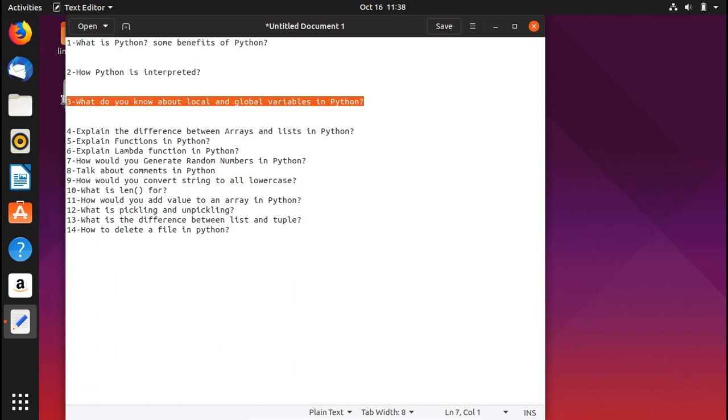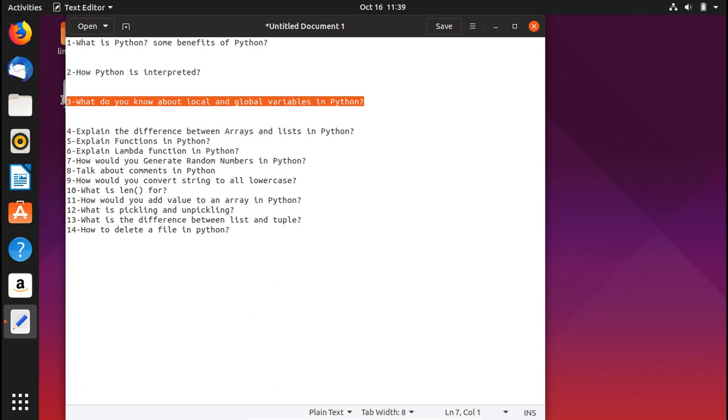If you talk about the local variable, it is present in the local space and not in the global space, which means that you cannot use it globally, you can only use it locally. For example, if that local variable is declared inside the function, then you can only use it inside the function and not outside that function's body. While the global variable, you can use inside the function and outside the function as well, because it is declared as a global variable.